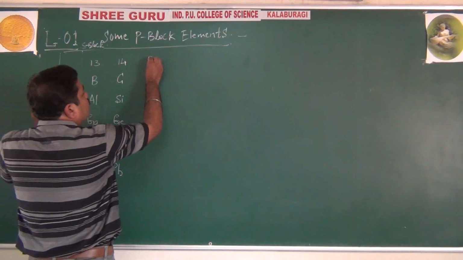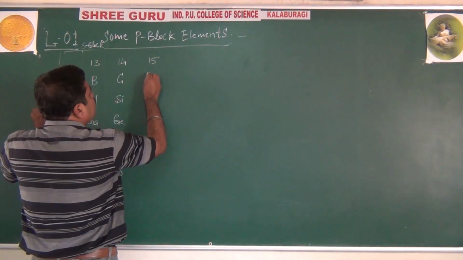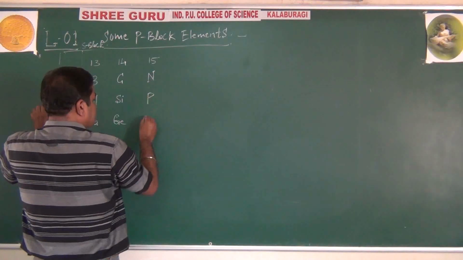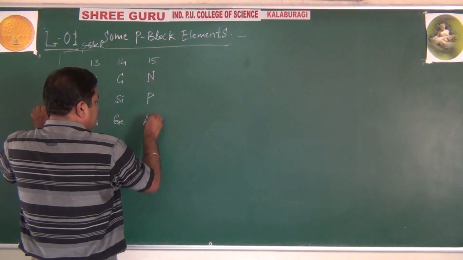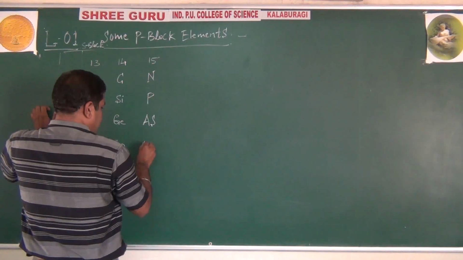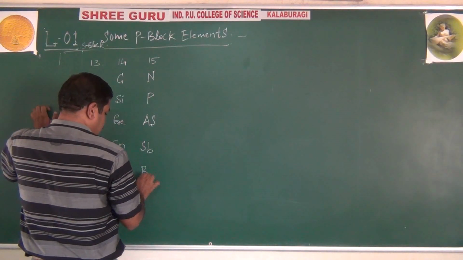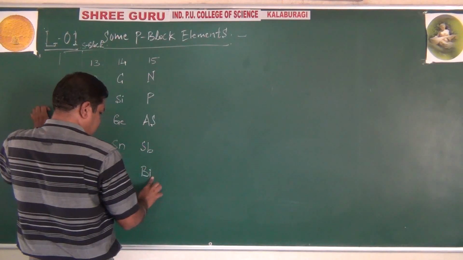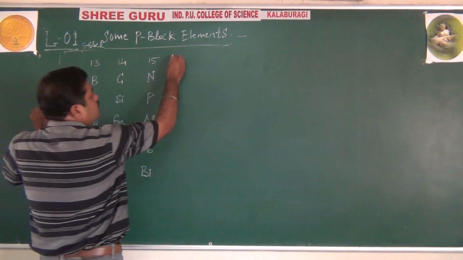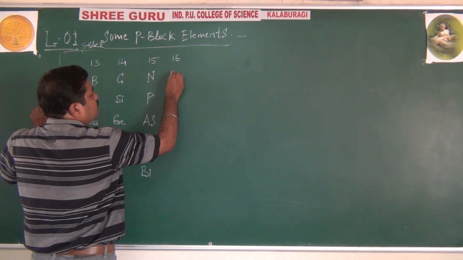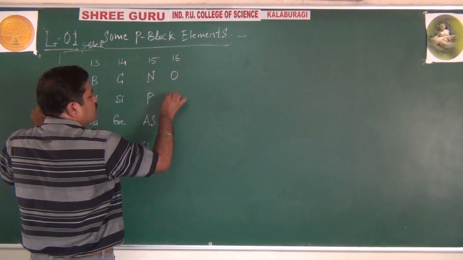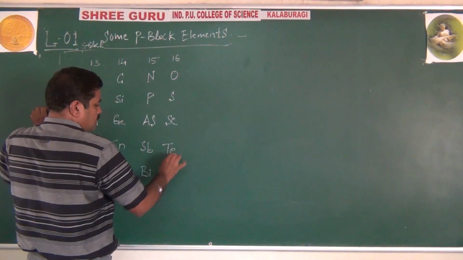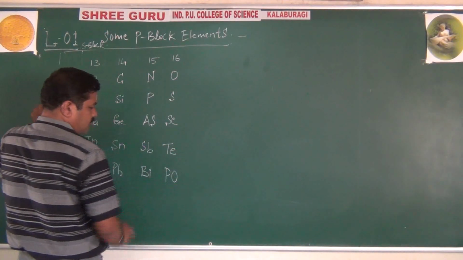Okay, now this is very important. 15 group: nitrogen, phosphorus, arsenic, antimony, bismuth. 16 group: oxygen, sulfur, selenium, tellurium and polonium.